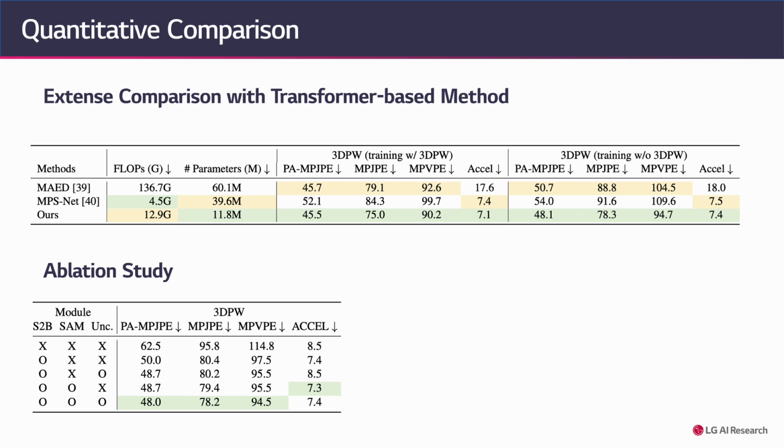The first row is the straightforward implementation of a spatiotemporal transformer where full attention is calculated. However, despite its exorbitant complexity, this variant shows serious degradation in performance compared to a variant with spaced batch. When you apply spaced batch and SAM module to our model together, the performance increases by a large margin, and the uncertainty-guided attention reweight module shows additional performance gain.